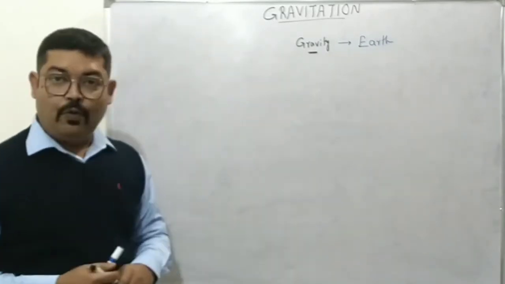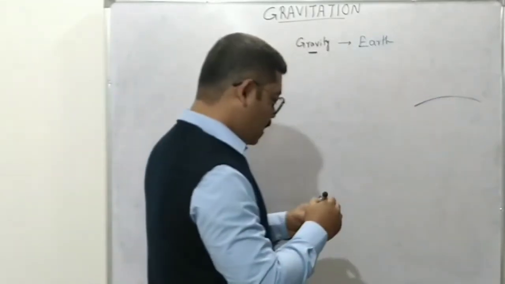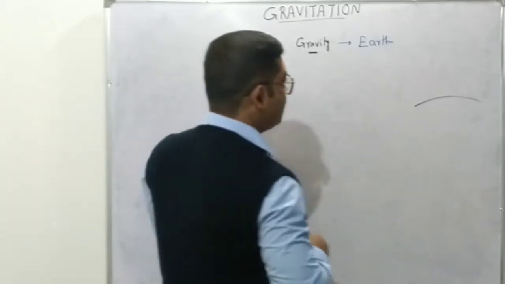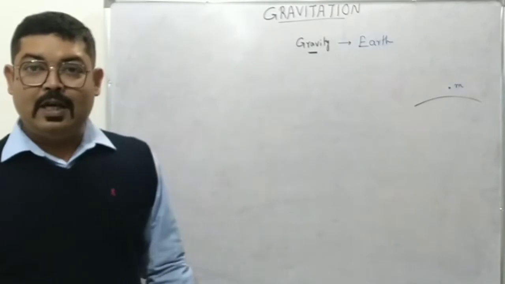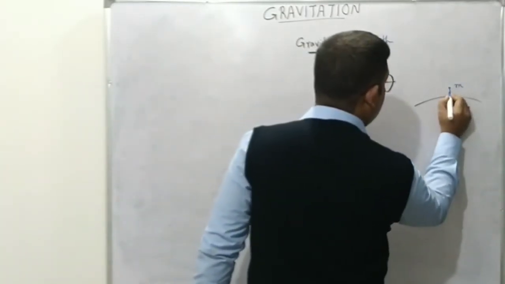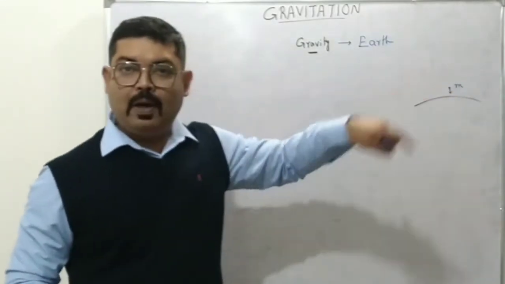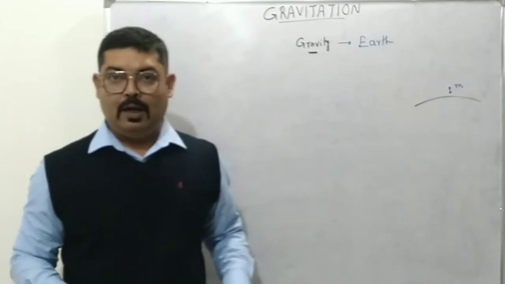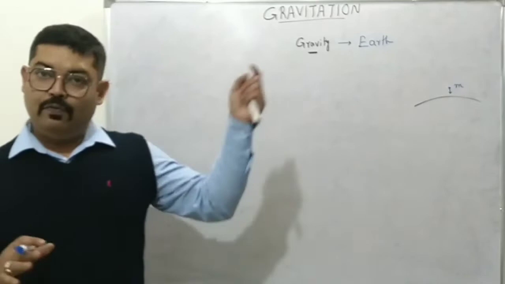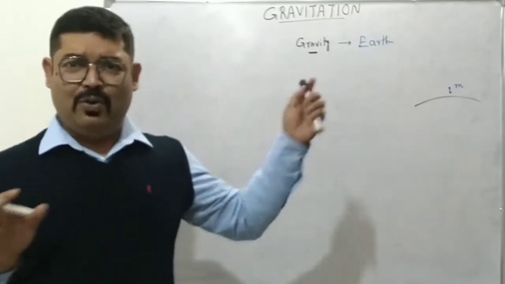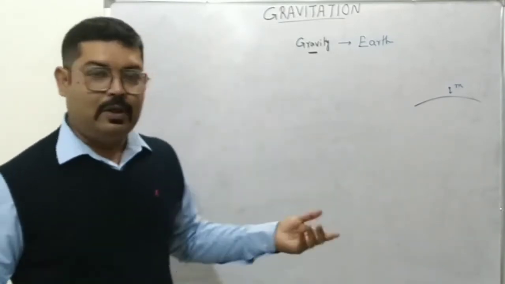So since gravity is a force, if this is the earth's surface and there is an object near the earth's surface, let's say this is an object of mass m, there will be a force of attraction on the object towards earth. This force is responsible for the object to be bound to the earth. For example, I am standing on the earth's surface because earth's gravity is pulling me down. Without earth's gravity, I would have flown away, I don't know where. You have already heard such examples, right?